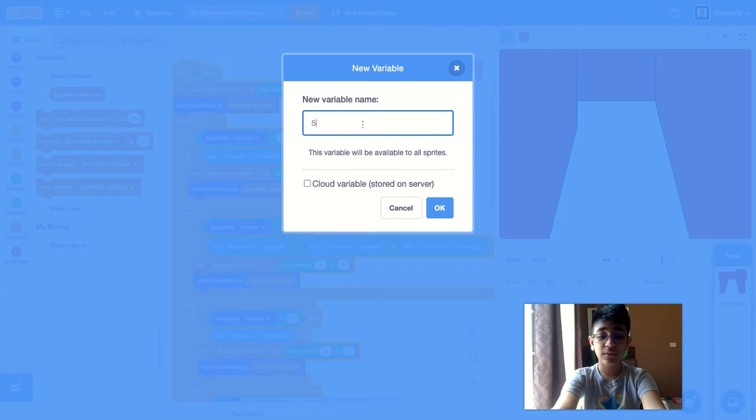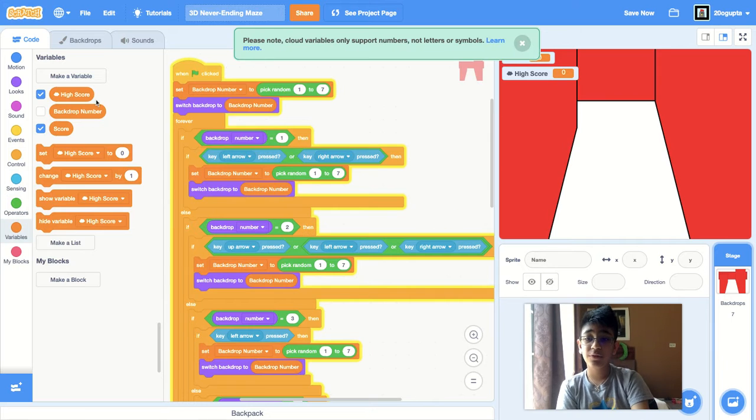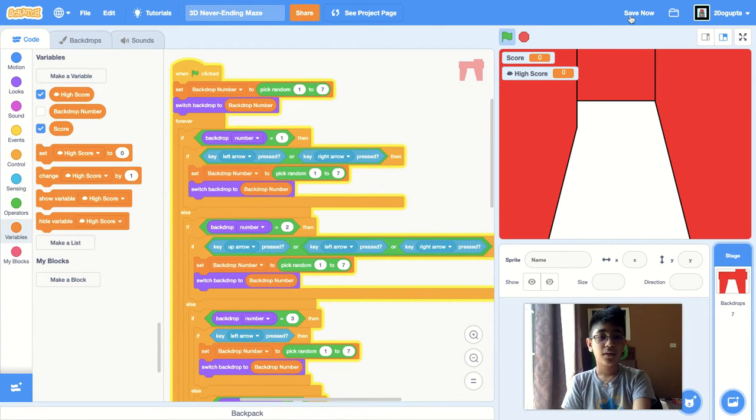So we're going to have to start with two variables, score and high score. High score will be a cloud variable and score will be just a regular variable. Cloud variables only support numbers, so if you want people to see stuff across devices, it won't work like that. So I'm going to set the high score to 0, set the score to 0. It already starts like that.